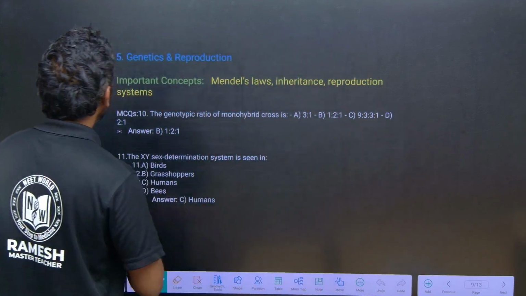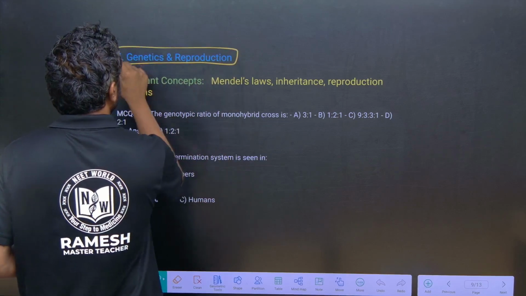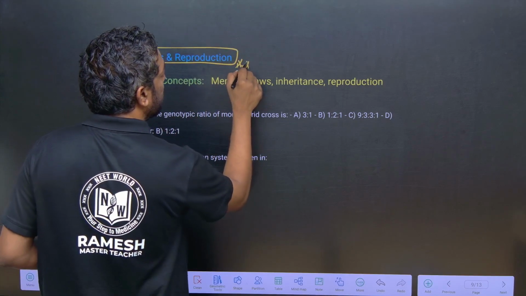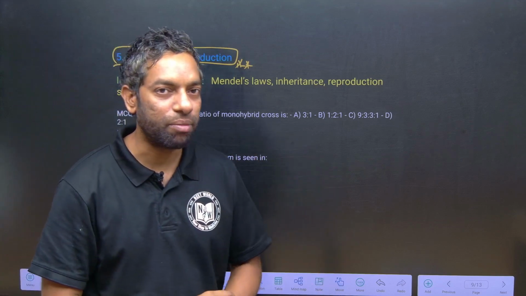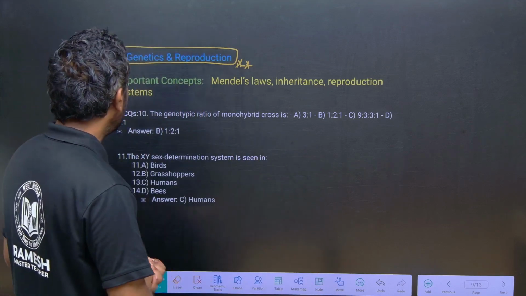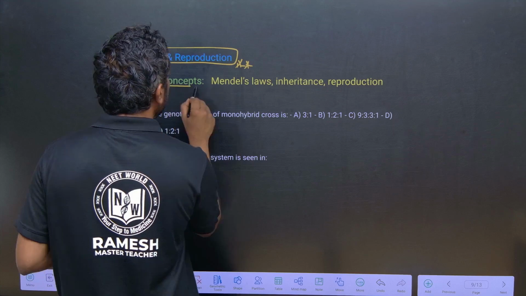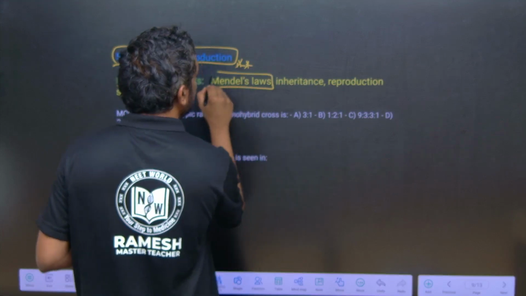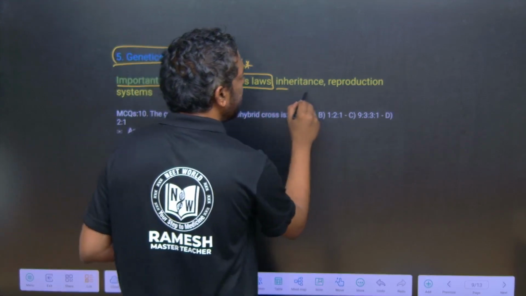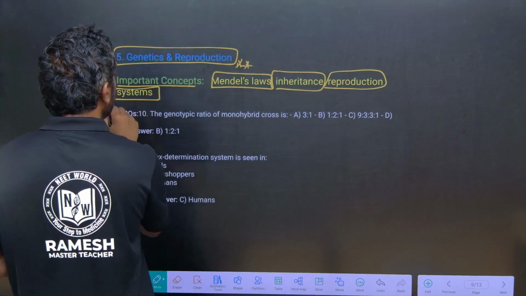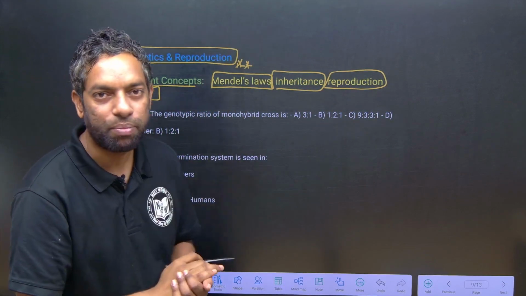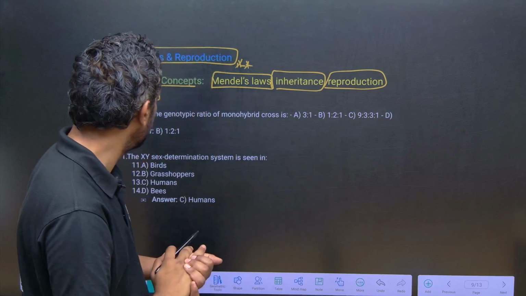If it comes to genetics and reproduction, this is the difficult chapter, and you have to mainly focus, there are must-have questions coming from this chapter. The important concepts in the chapter are Mendel's laws, inheritance and reproduction. In the reproductive system, the male reproductive system and female reproductive system are most important.